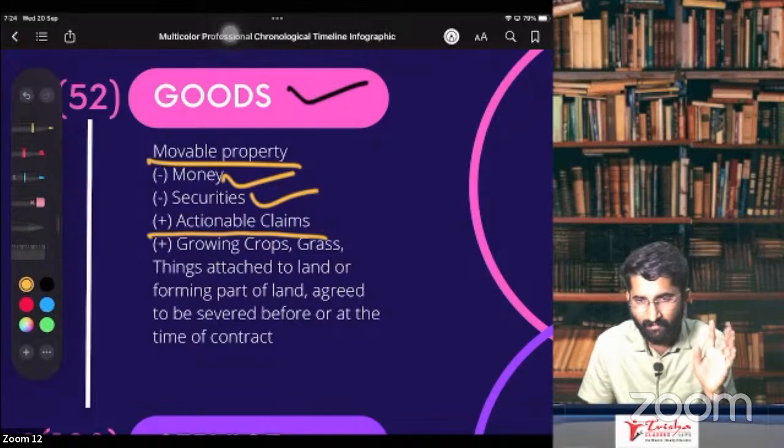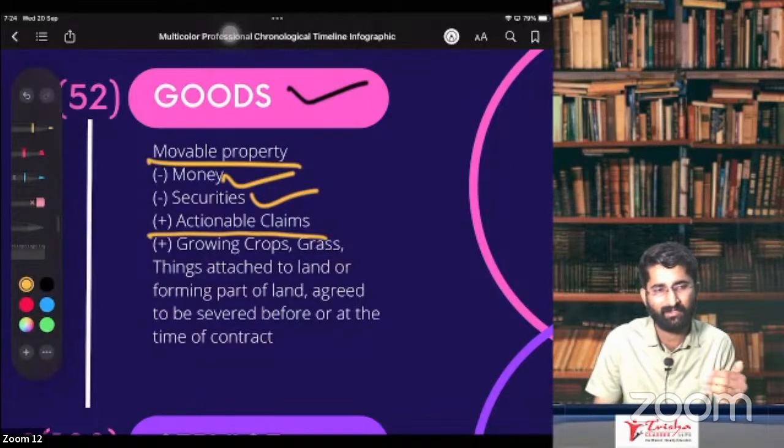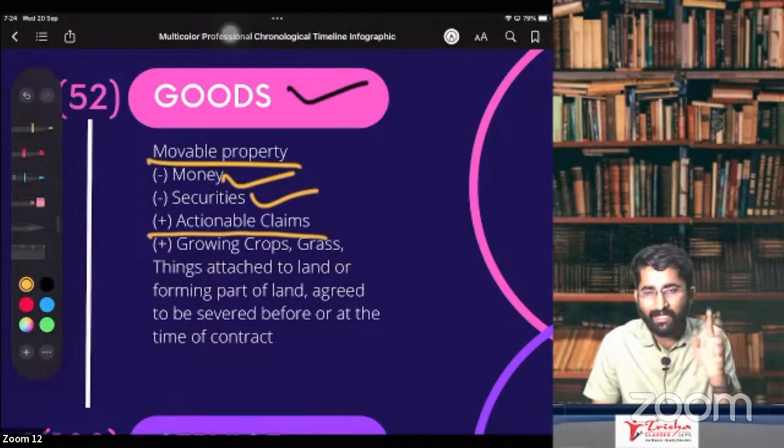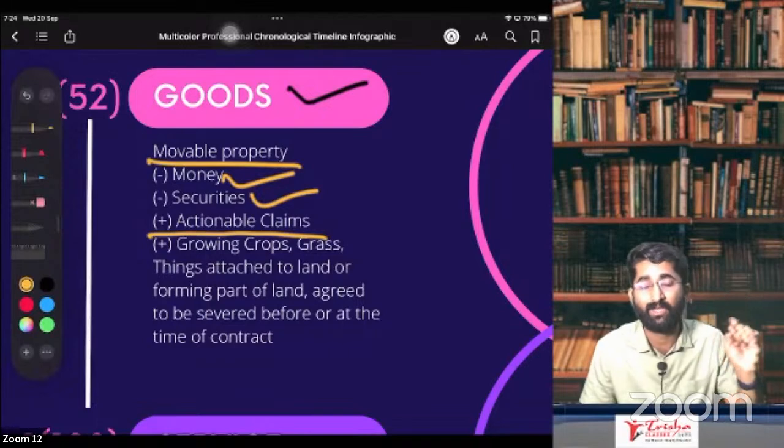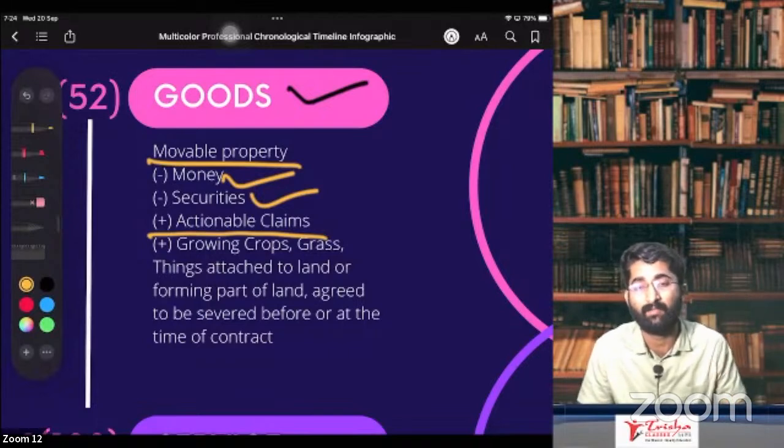What we are discussing here, whether goods or not, sir, there is GST on this or not, that we'll discuss later. बाद में सोचेंगे उसको. Now it is goods or not? Yes, actionable claims are goods. What is actionable claim? On which you can take some actions.